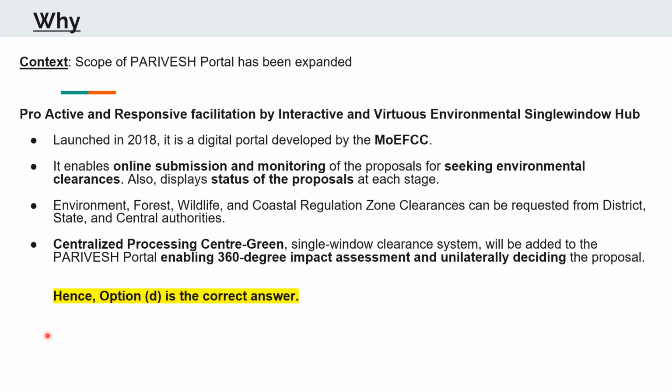What is new about the changes that have been introduced through this budget is that the centralized processing center green, a single window clearance system, will be added to this portal, which will enable a complete impact assessment of any project, and it would help the government unilaterally decide the proposal as to whether to give it the permission or not. Hence, as you must have got it by now, your answer D, environmental clearance, was the correct answer.